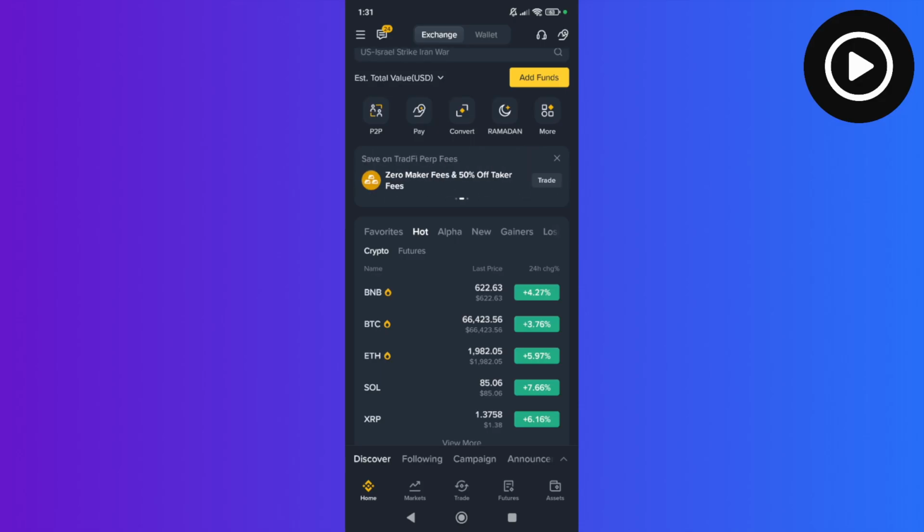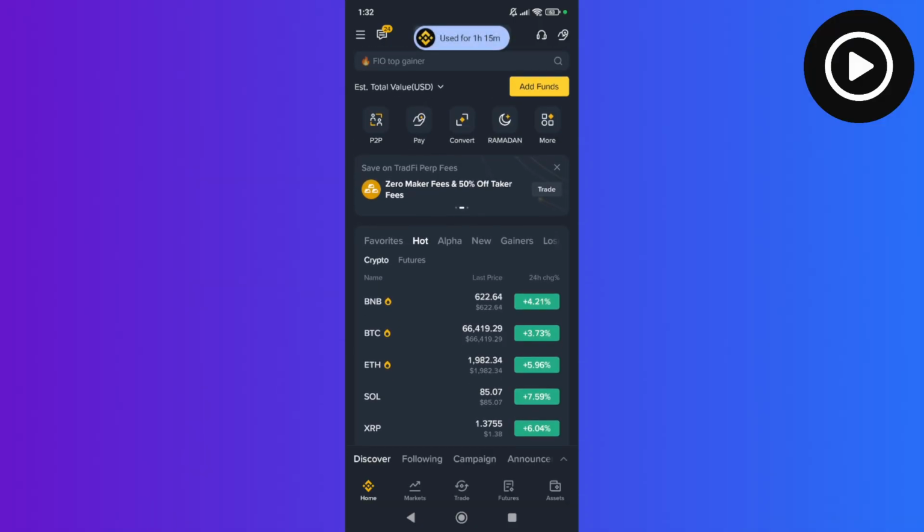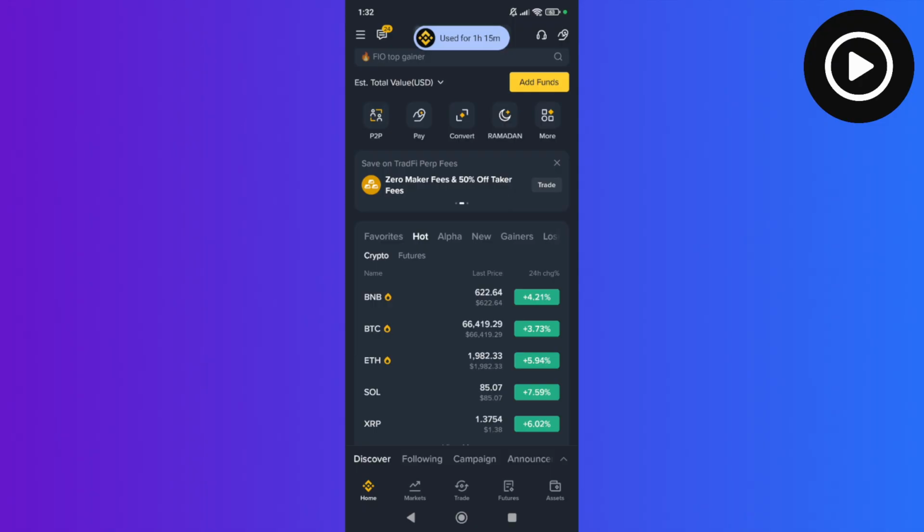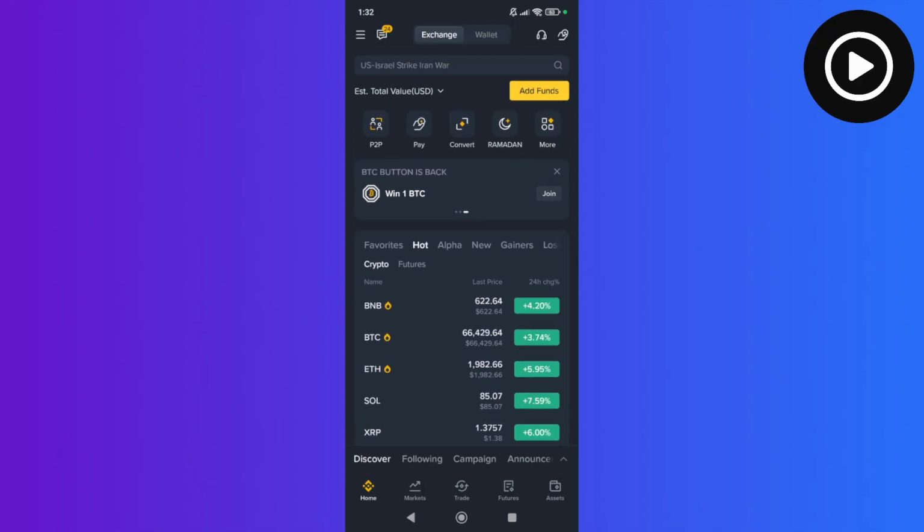How to get free rewards on Binance. So the most common ways to get rewards from Binance is to complete tasks and missions. For example, tasks such as signing up or completing KYC verification or making your first trade, depositing first assets, or using specific features such as the convert or earn. You can visit the rewards center to see more.